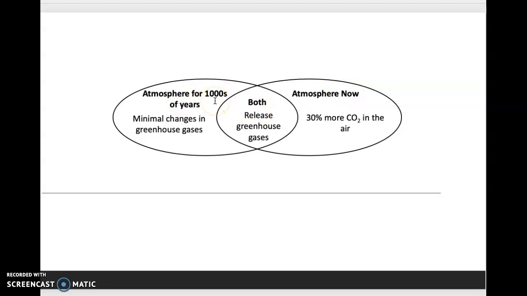However, what's different is that the atmosphere for thousands of years has had minimal changes in the greenhouse gases. And now there's 30% more carbon dioxide that's released into the air. So that is the difference between the atmosphere from thousands of years ago to now.